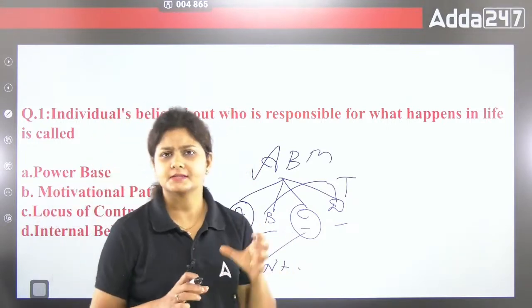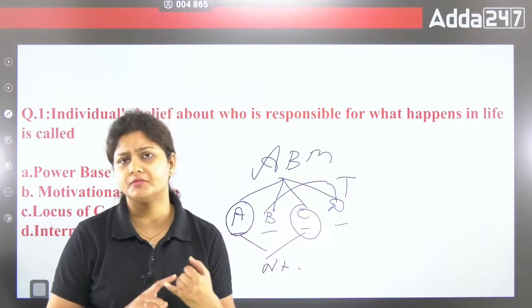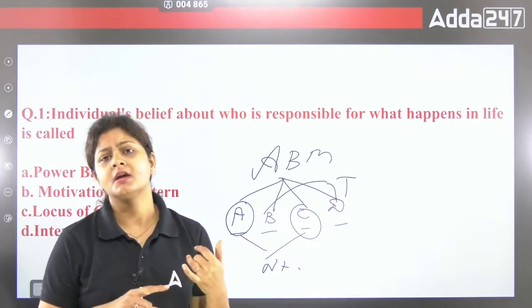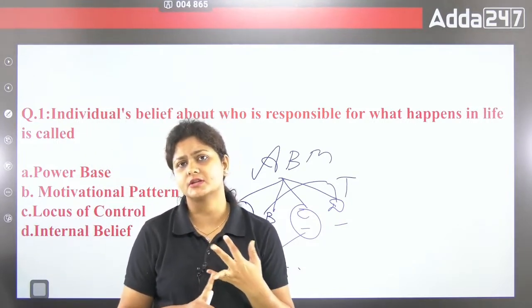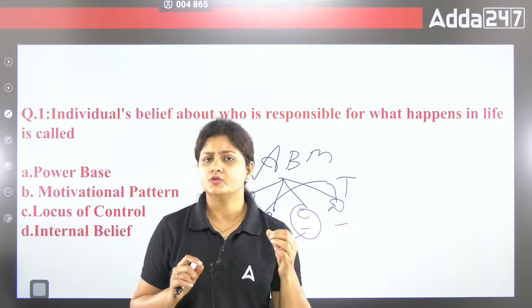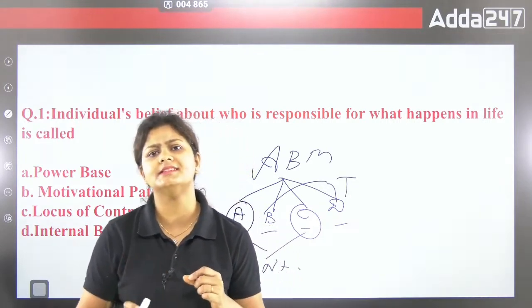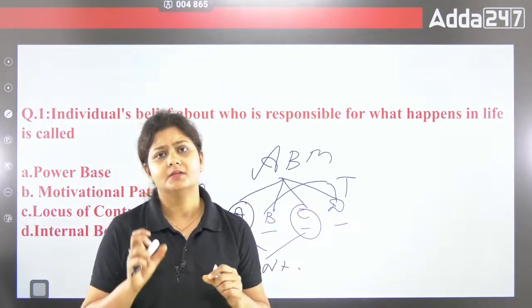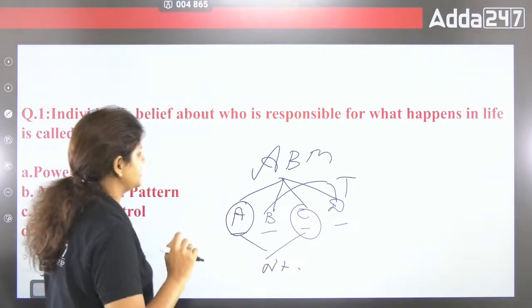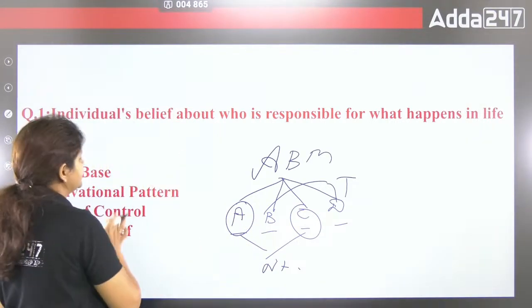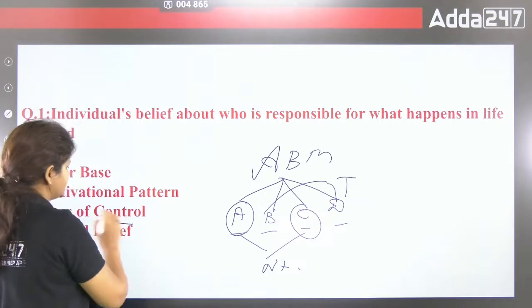Some topics are very important, like job evaluation, job specification, personality theory, motivation theory, performance appraisal. You need to prepare all these important topics, and please remember the specific names also. For example, in this question the right answer is locus of control.